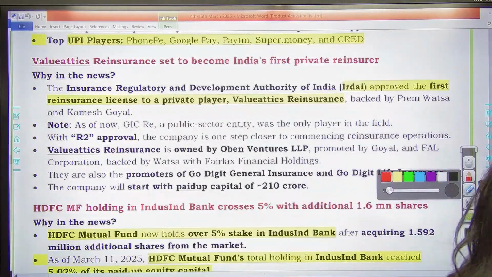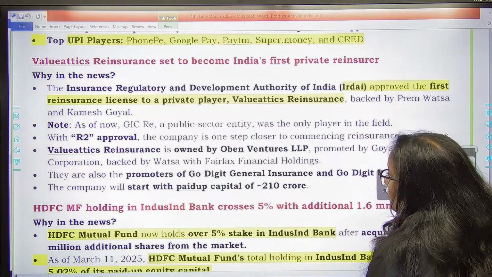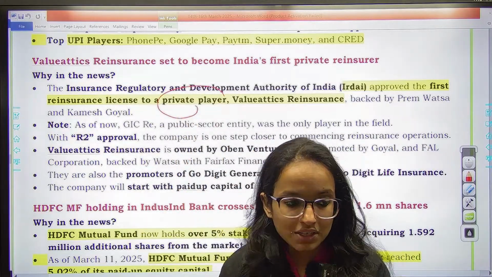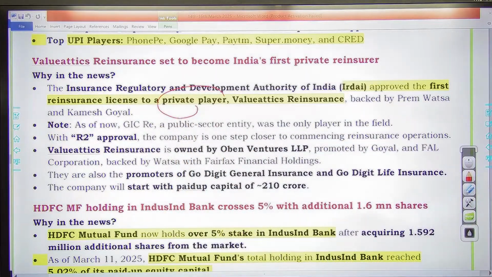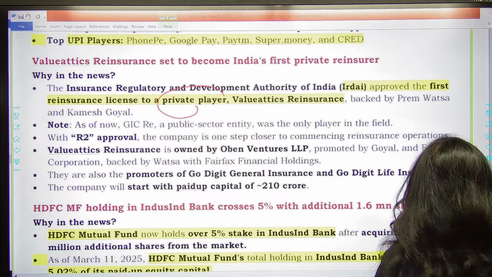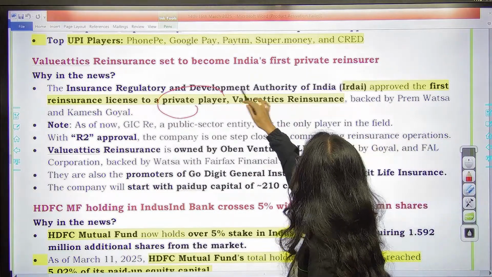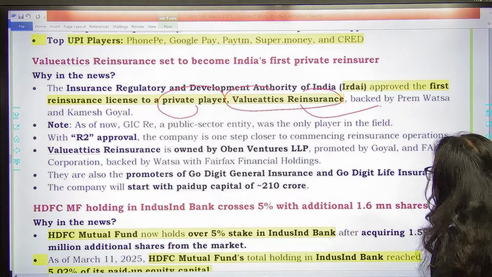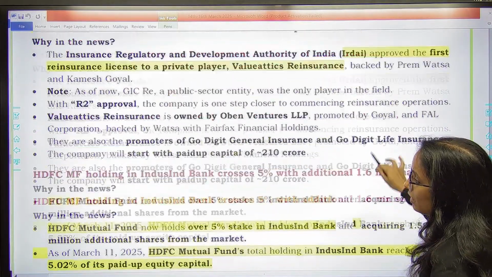Next one is IRDAI recently has approved first reinsurance license to a private player. This can also be important. First time to a private player, reinsurance license has been approved by IRDAI, which is Velotics Reinsurance, backed by Prem Vatsa and Kamesh Goyal. This is Velotics Reinsurance. Remember the name. Recently has got approval to work in reinsurance as a private player.